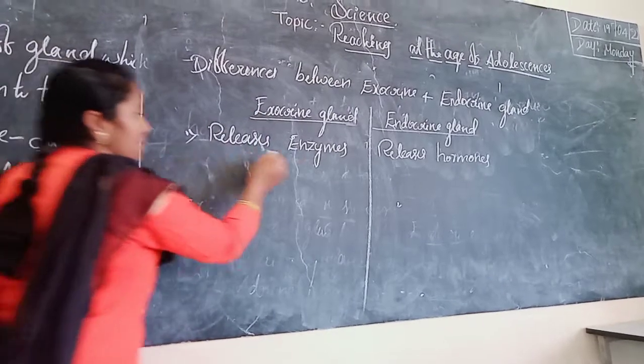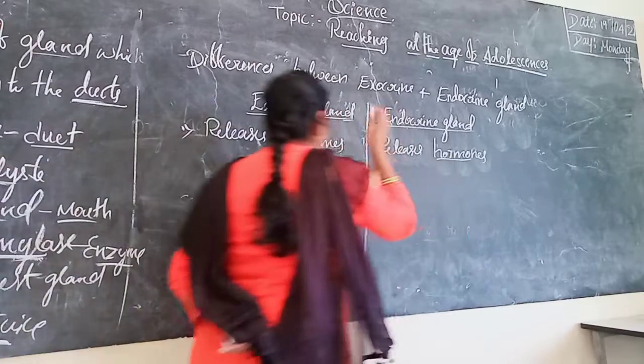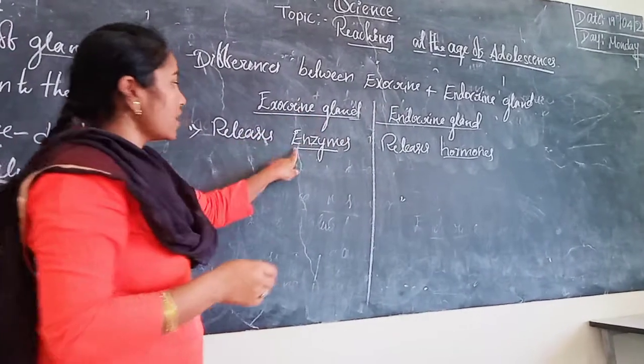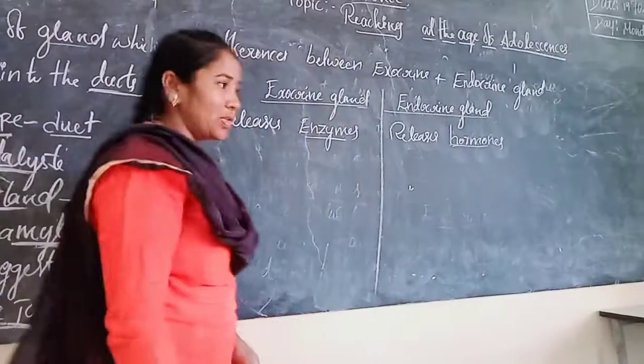Exocrine glands release enzymes and endocrine glands release hormones.